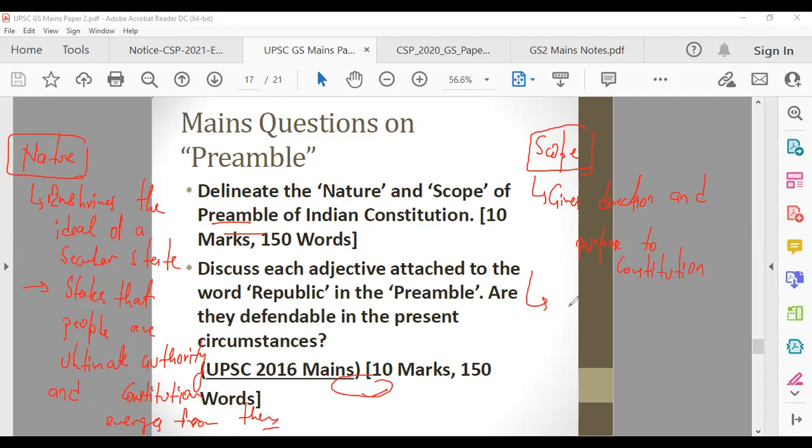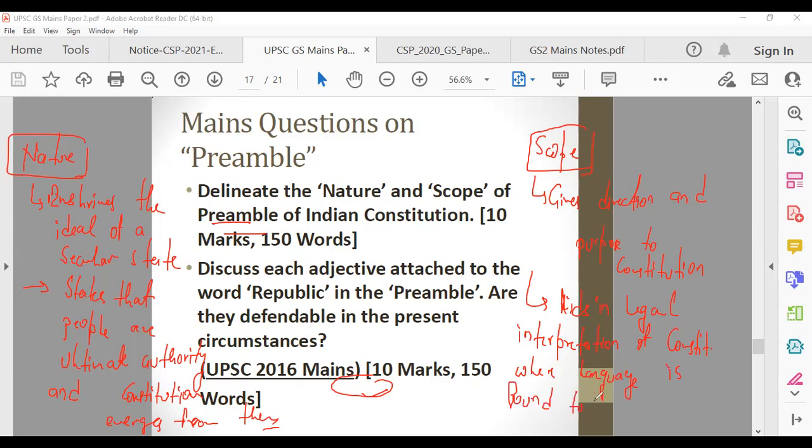Then also it helps judiciary. It aids in legal interpretation. So let's say there are some provisions in constitution which are ambiguous, which don't make proper sense. So sometimes preamble is seen, that what is written in preamble. So it aids in legal interpretation of constitution, where the language is found to be ambiguous. Ambiguous means there is no clear understanding of what they are trying to say.